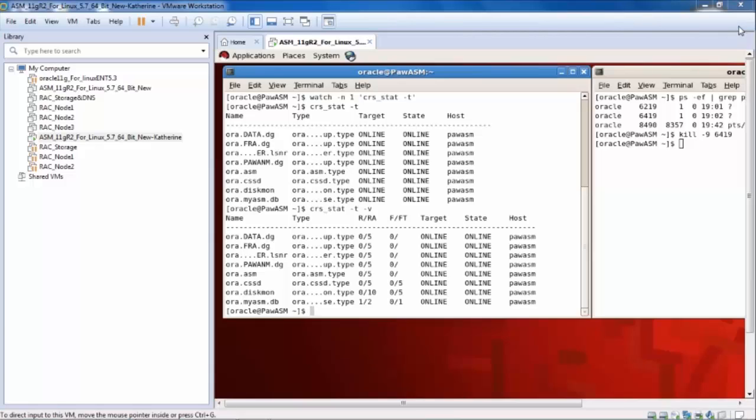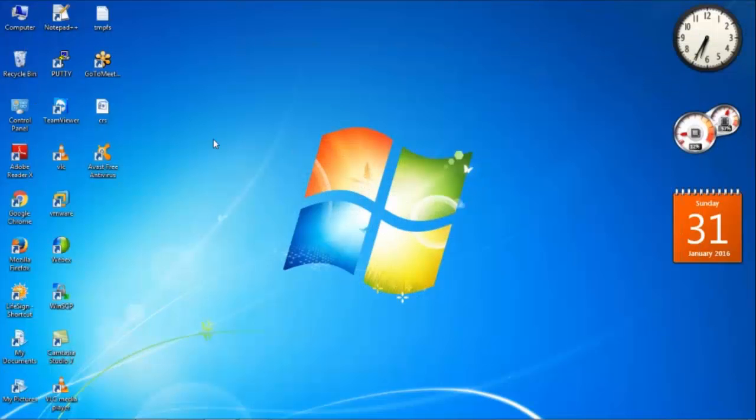Okay, automatic storage management fast mirror resync. This is the new feature of 11G, one of the new features of 11G. What exactly is this fast mirror resync?